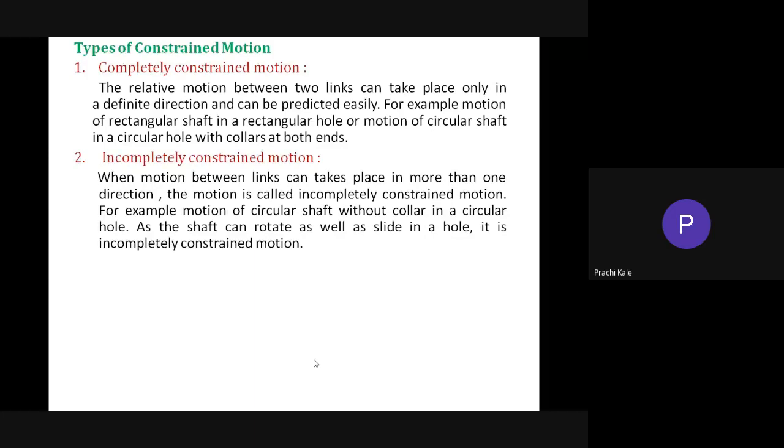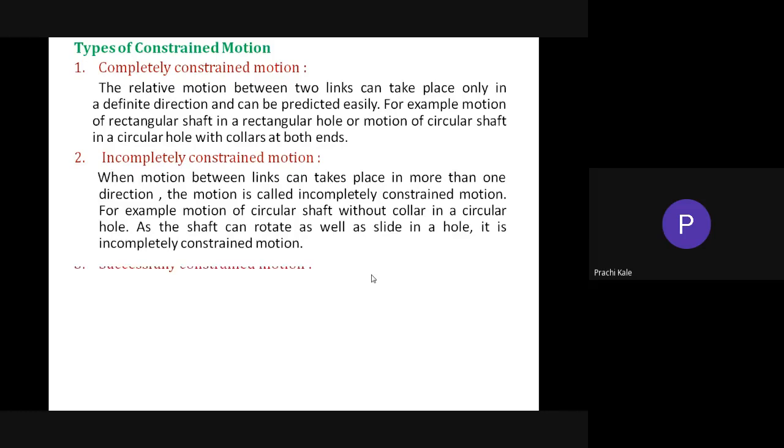If a body has more than 1 degree of freedom, then it is called an incompletely constrained motion. Here I have given the example of a circular shaft, and instead of that, if it is a rectangular shaft, then the rectangular shaft is a completely constrained motion. The circular shaft will rotate and it will slide both, so it will have 2 degrees of freedom. That is the incompletely constrained motion.